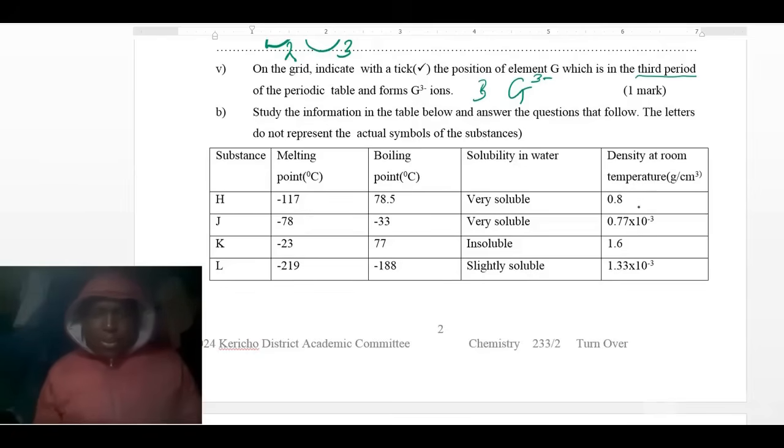The density of each of them has been given. So it is important to analyze the table that you have been given.